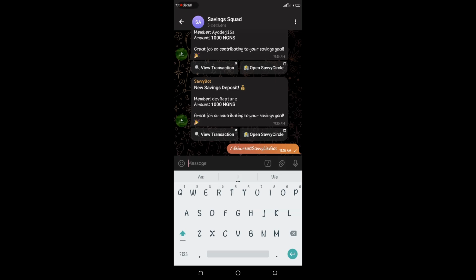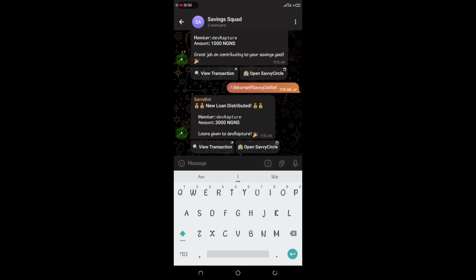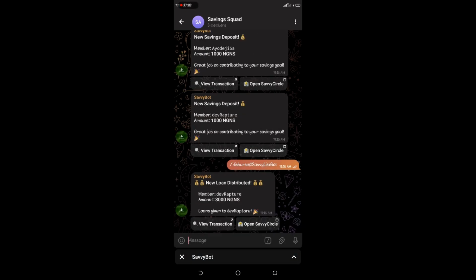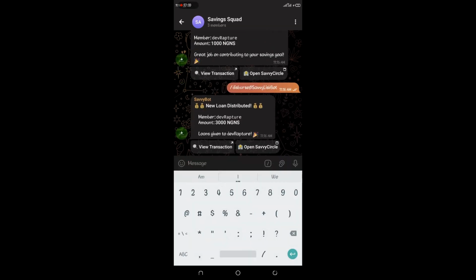So now what should happen is that since I should get a loan of 3,000 NGNS, like I said, users are getting 3x of their loan. So Rapture is getting first. Rapture got 3,000 NGNS. So the loan has been given out to Rapture, and Rapture can repay now. For this demo, I'll tell Rapture to repay.